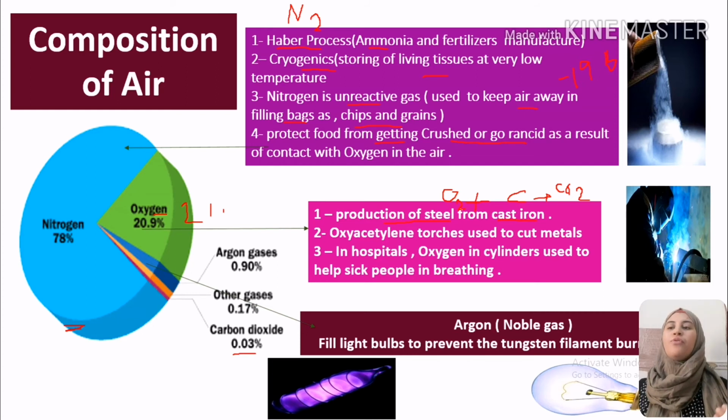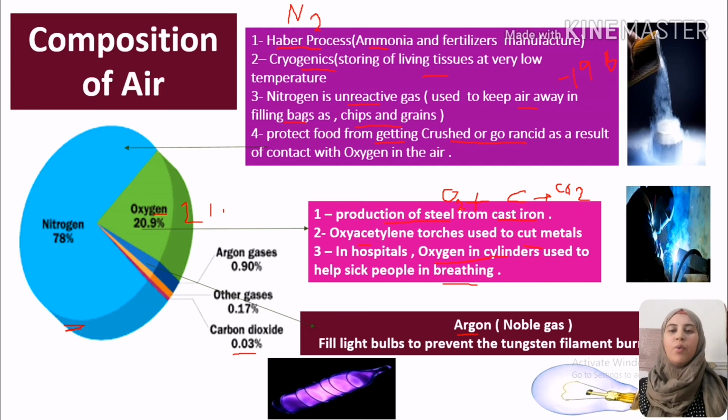Another use for oxygen is for making oxyacetylene. Oxyacetylene torches are used for cutting metals. As we start to cut metals, we need to have very high temperature. To have very high temperature, we mix oxygen and acetylene in oxyacetylene torches. Oxygen is also used in hospitals to help sick persons by having oxygen cylinders. So oxygen cylinders are used to help sick persons, the persons who have breathing difficulties.